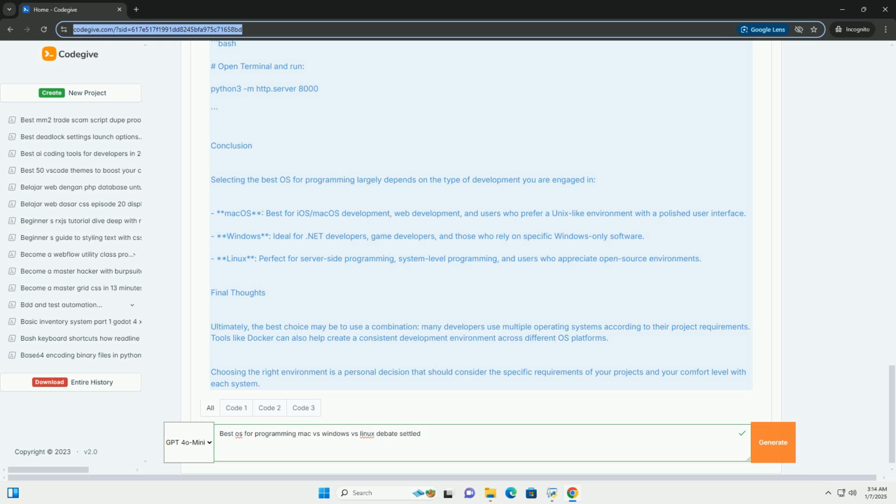Final thoughts. Ultimately, the best choice may be to use a combination. Many developers use multiple operating systems according to their project requirements. Tools like Docker can also help create a consistent development environment across different OS platforms. Choosing the right environment is a personal decision that should consider the specific requirements of your projects and your comfort level with each system.